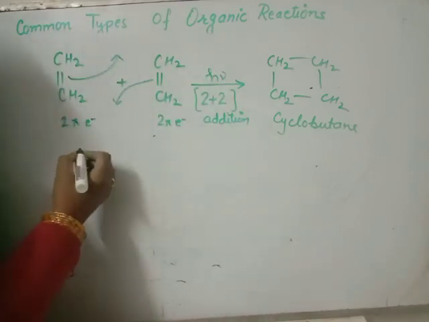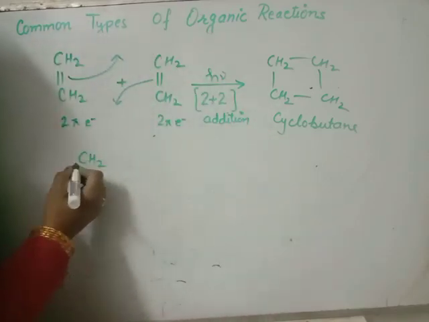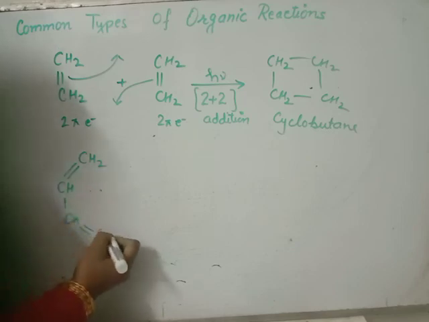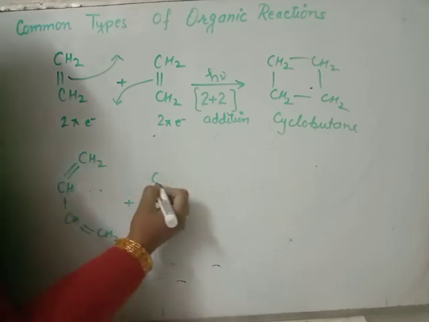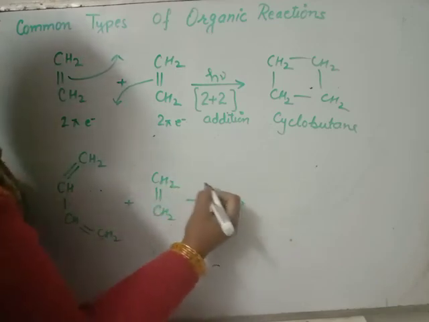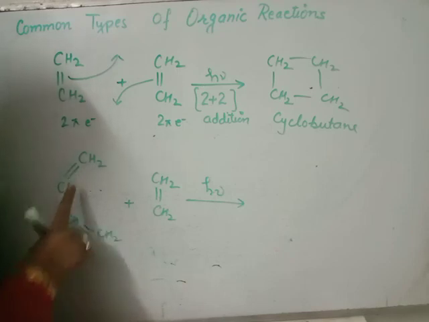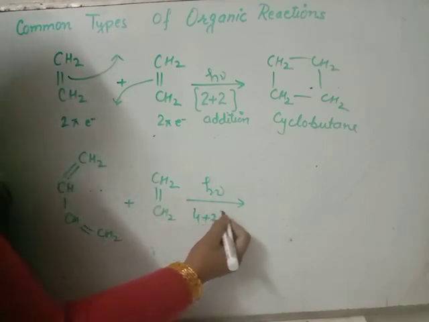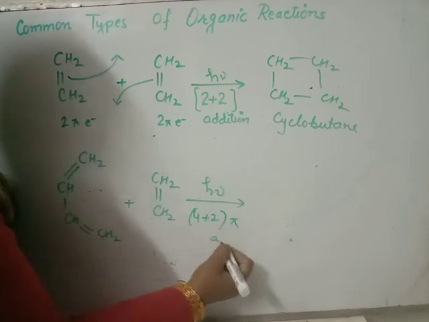Clear? Now, another one is the 4 plus 2 addition: 4 pi electrons plus 2 pi electrons. It is known as 4 plus 2 pi addition.